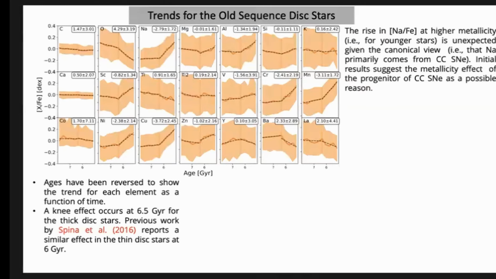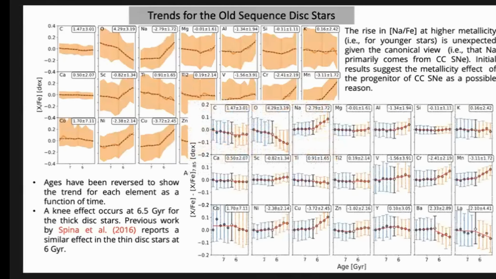The rise in sodium abundance for younger stars in this case is unexpected, given the existing understanding that sodium is synthesized through core collapse supernovae. But initial results that we looked at suggest that the effect of the progenitors of the explosive massive stars could be due to a metallicity effect.